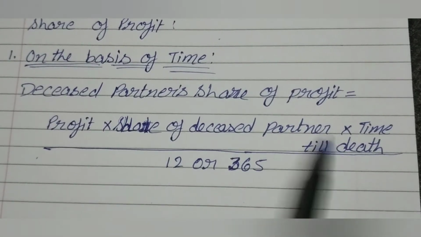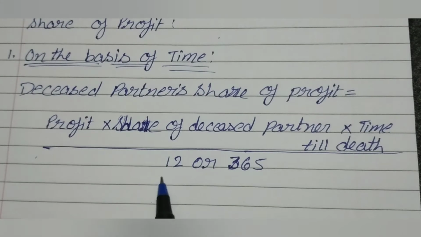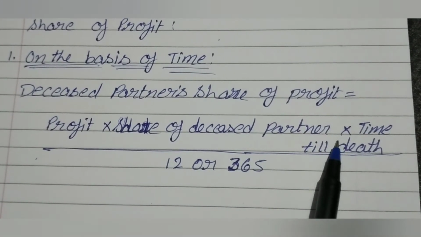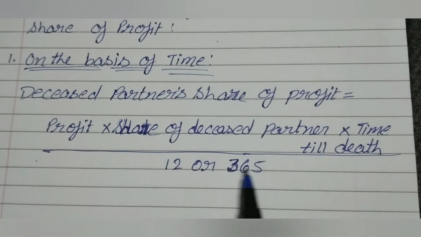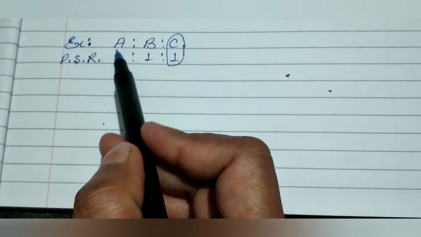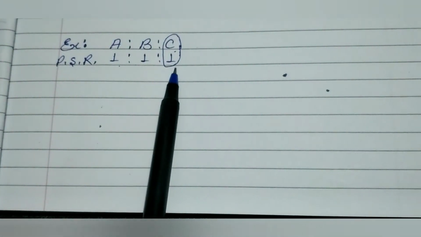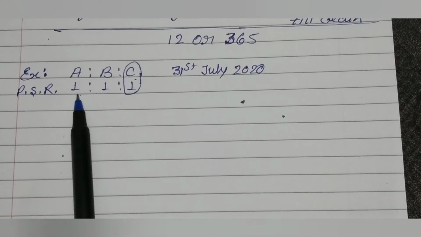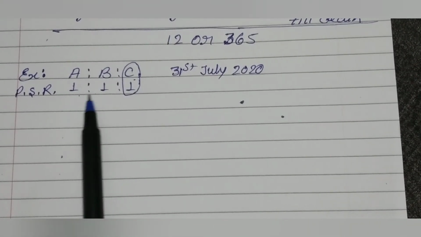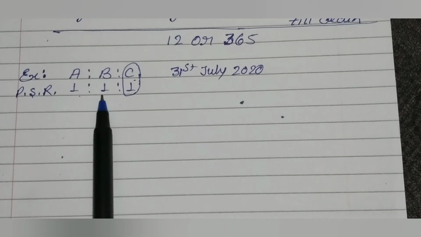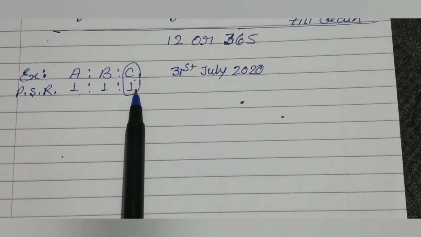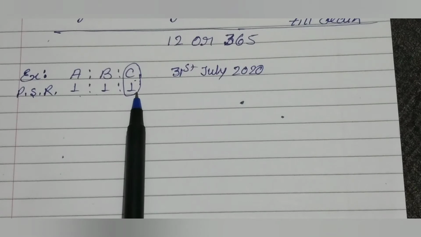If we calculate the time in months, then we write 12 here, and if we calculate the time in days, then days upon 365. For example, A, B, C were partners, profit sharing ratio 1:1:1, C died on, and A and B decided to continue the business. Share of profit or loss of the deceased partner, that is C's, from the beginning of the year up to the date of death was to be determined on the basis of last year's profit, which was 4,50,000.